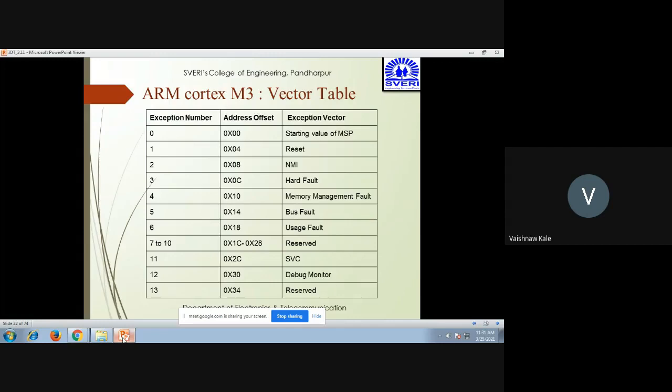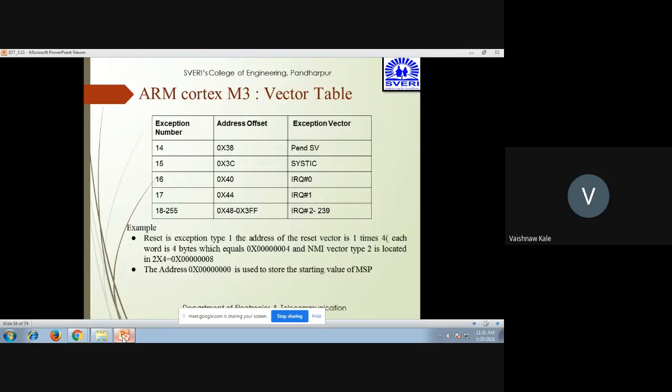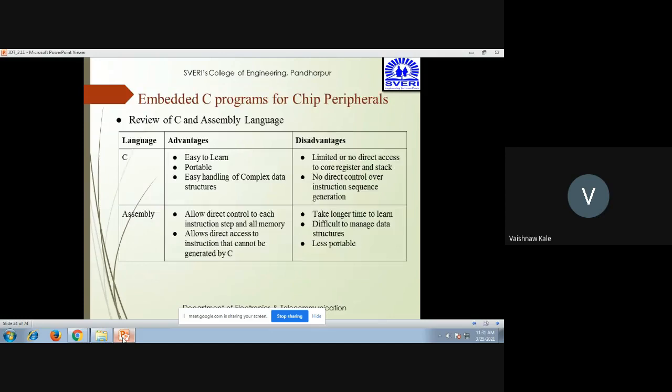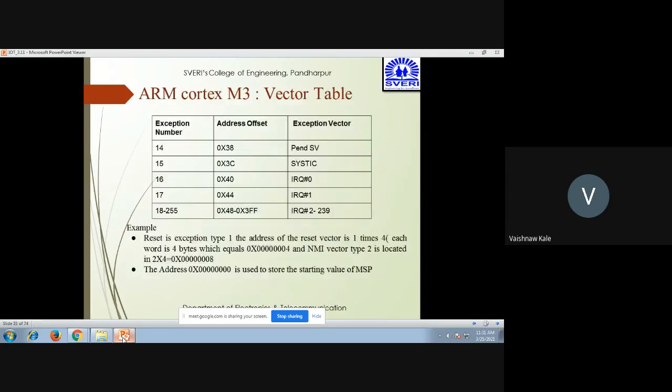So here the address that will come is 0x00000004. And the third one, exception number 2, which is the NMI, that is non-maskable interrupt, has the address 0x00000008. So addition of 4 goes on. That is what it is about. So this is the vector table.